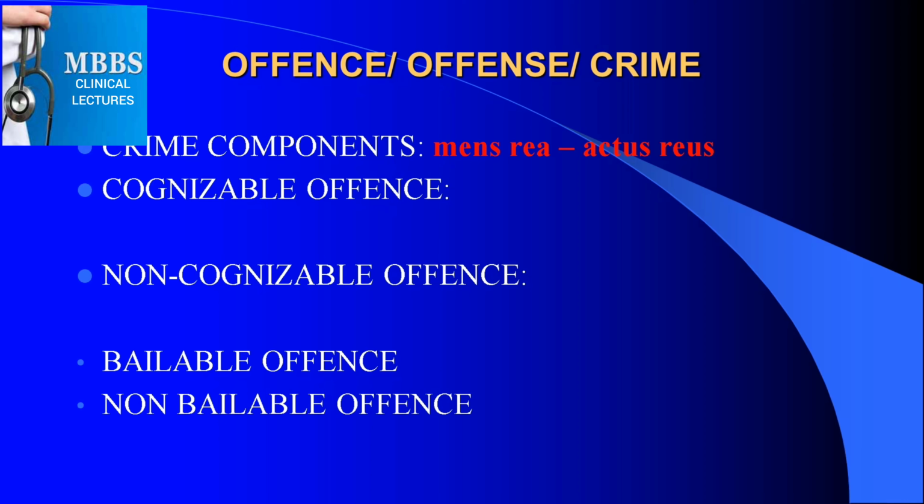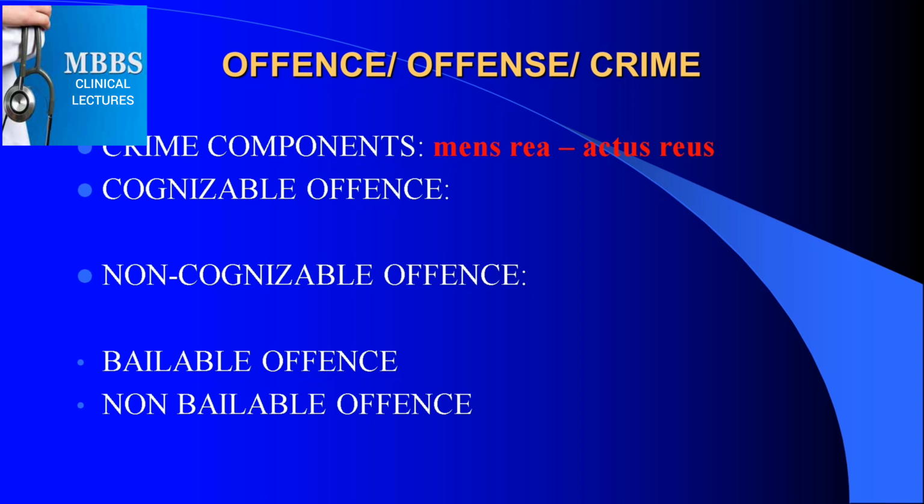The word crime is also a sort of synonym, used alternatively, having almost similar definition. The definition of offense is any breach or violation of the law, while the definition of crime is anything which is against the law.